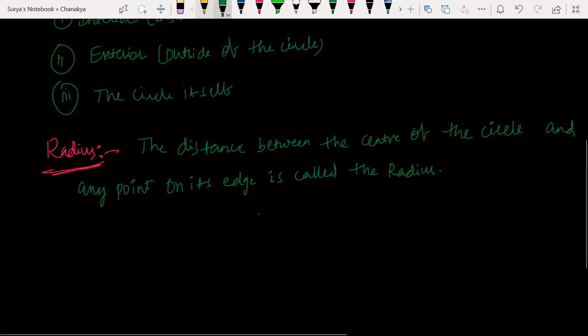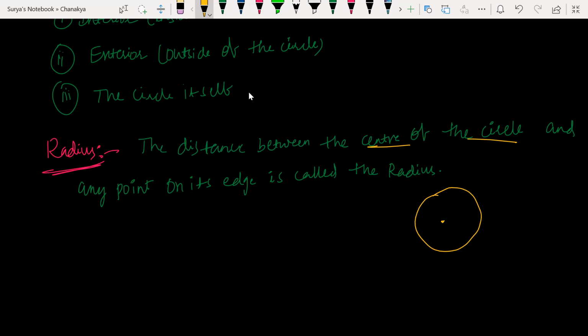This is the center of the circle. You take any point, this is a radius, this is a radius. Any point of the circle.